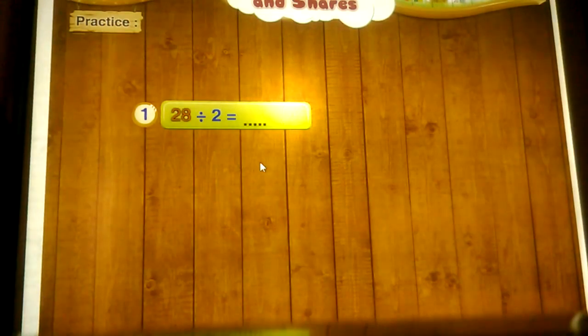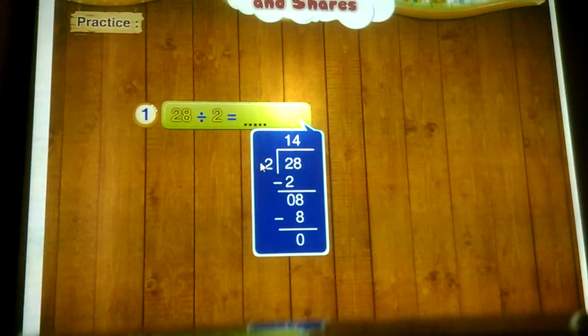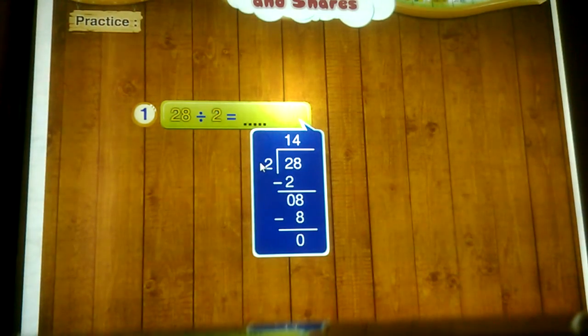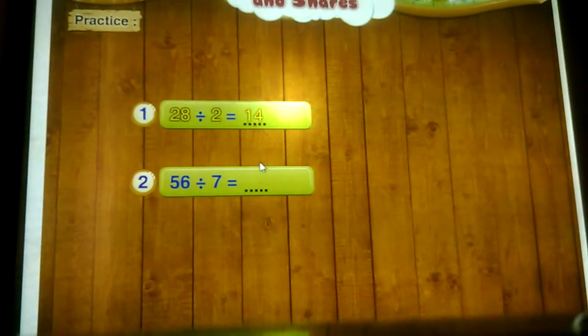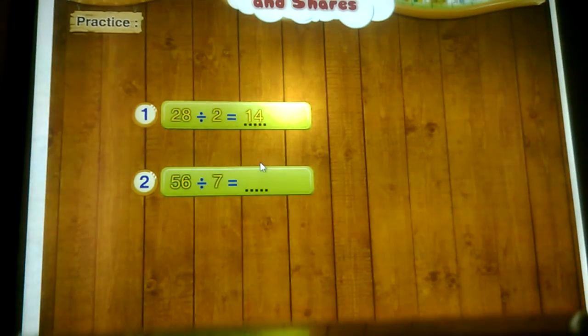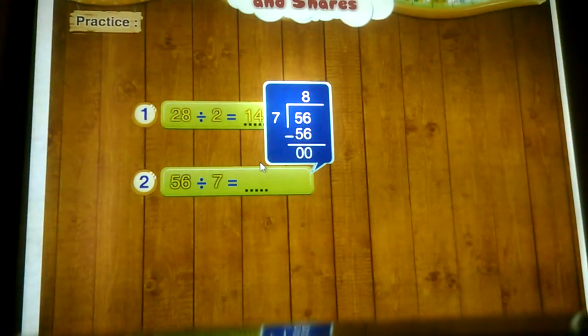Practice. 1. 28 divided by 2 is equal to dash. 28 divided by 2 will give 14. 2. 56 divided by 7 is equal to how much? 56 divided by 7 gives 8.